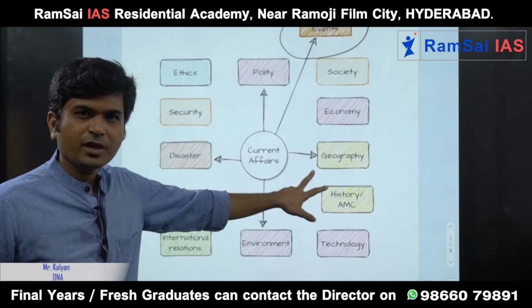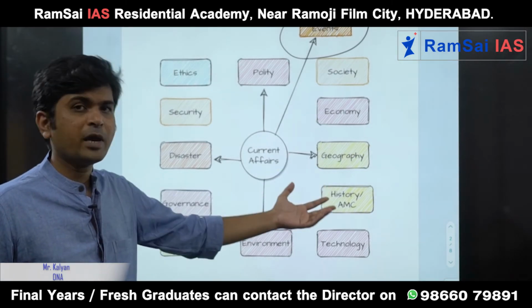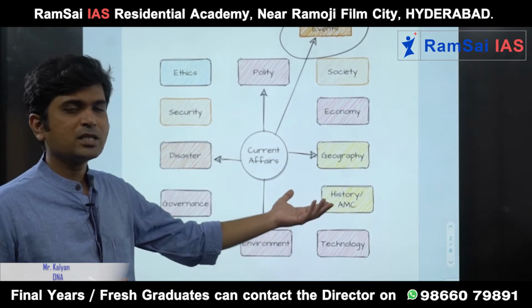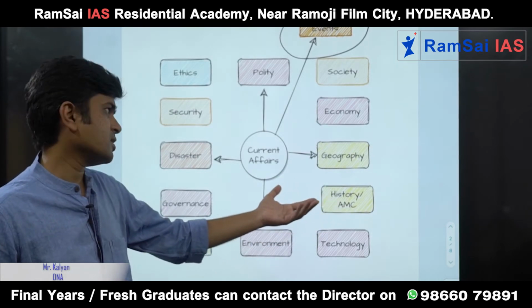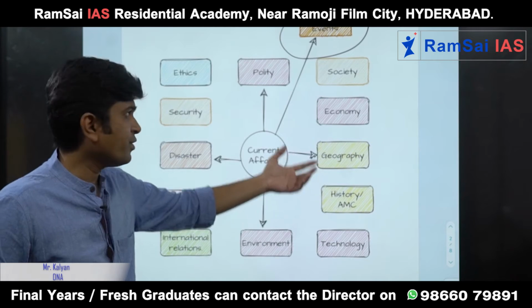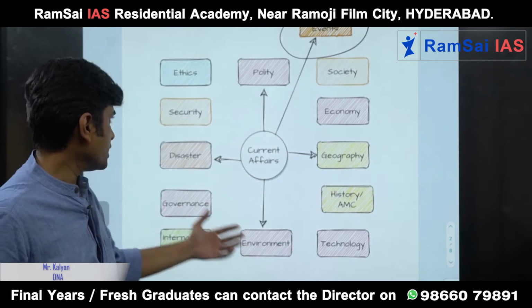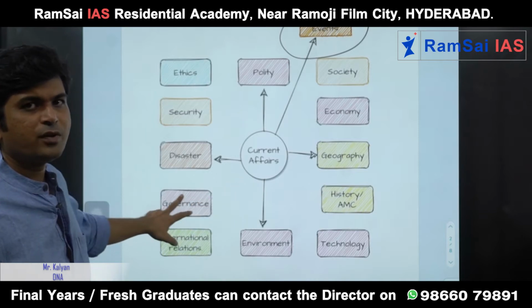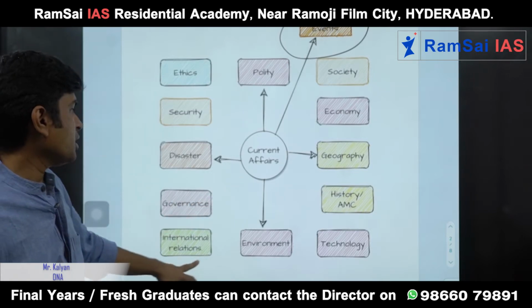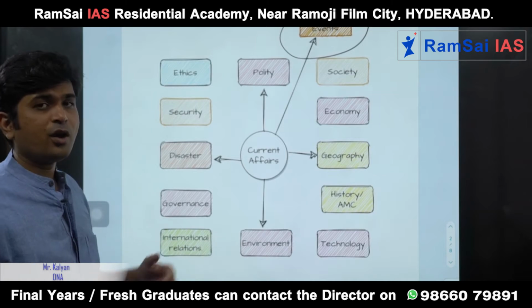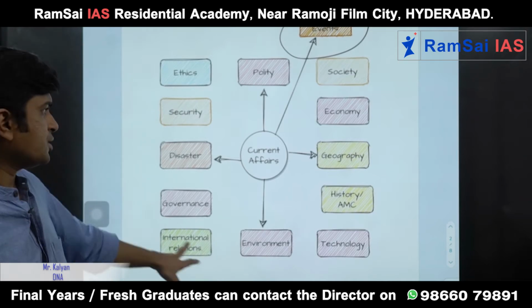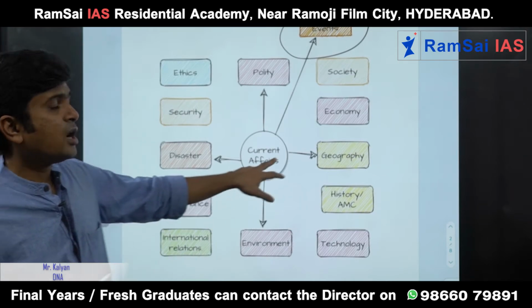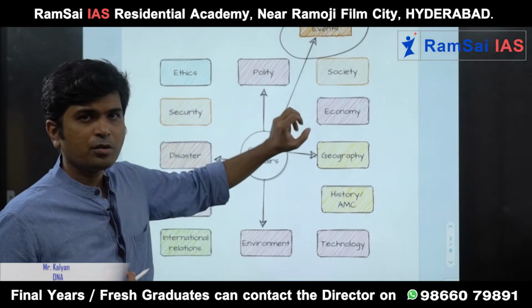A cyclone has affected Kerala. How do you know? A landslip happened in Himachal Pradesh. Uttarakhand natural disasters are happening. How? That is geography or disaster management, right? Government has announced a new scheme, that is your governance part. What is happening in Afghanistan and how is India handling that situation, that is your international relations. Yes, RBI has done something, that is your economy.